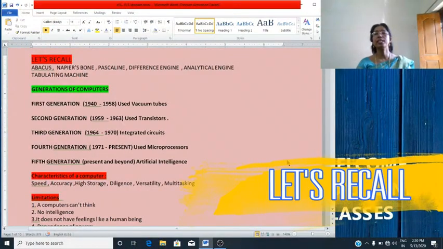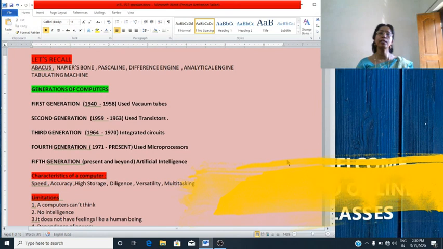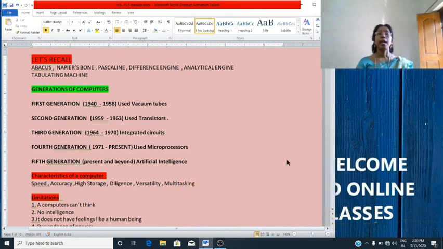In the previous lesson, we studied about various calculating devices: abacus, Napier's bone, Pascaline, difference engine, analytical engine and tabulating machine. Then we studied about various generations of computers.